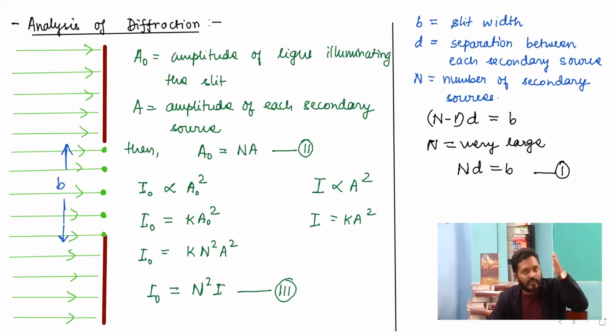Now every point on this slit is going to behave like a source of secondary wavefront. So I am considering that there are n such secondary sources such that the number n is very large, n approaches infinity, and the separation between each of the secondary sources is equal to small d. Considering these facts, we have written these specifications: if A naught is the amplitude of light illuminating the slit, and A is the amplitude of each source, then A naught can be written as n times A, and then we have written the intensity expression.